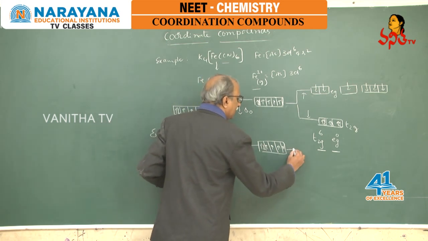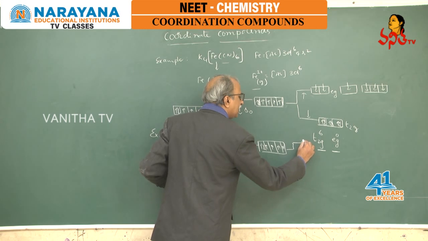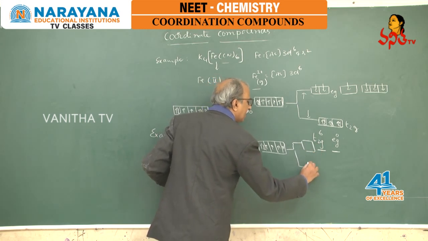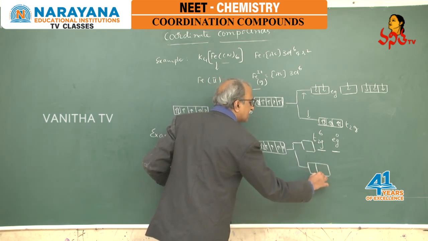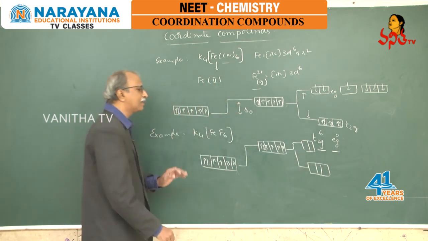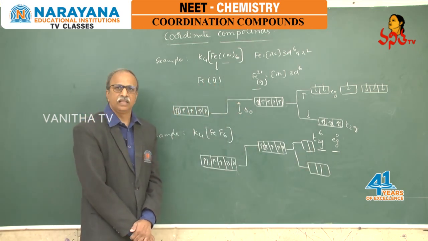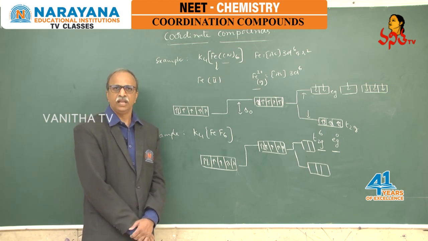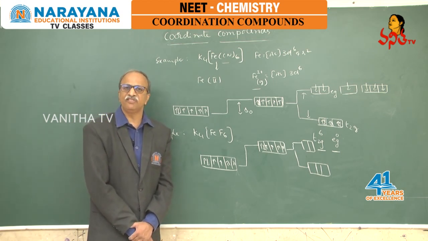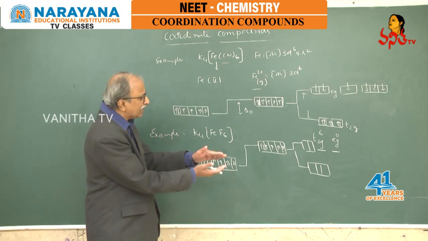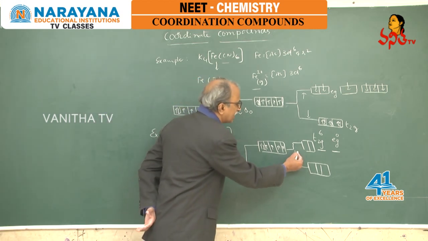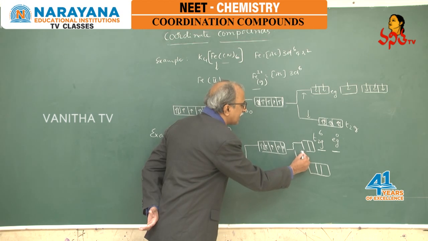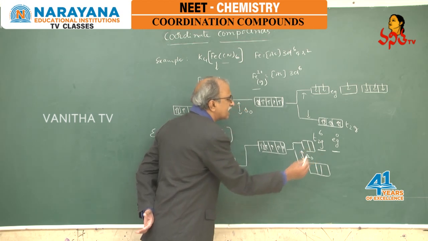But now the octahedral splitting is less here. Why is the octahedral splitting less here? The fluoride ion is less influencing in nature. As the fluoride ion is less influencing in nature, this octahedral splitting is less here. That means the delta naught value is less here.